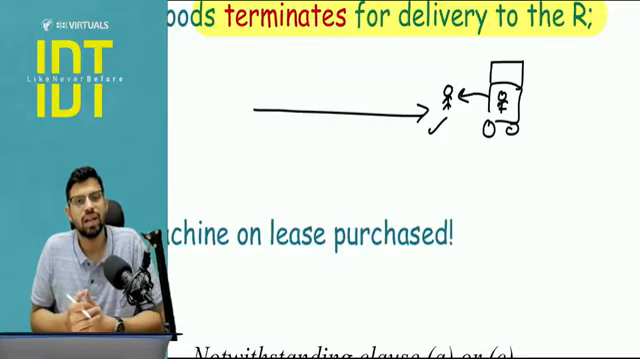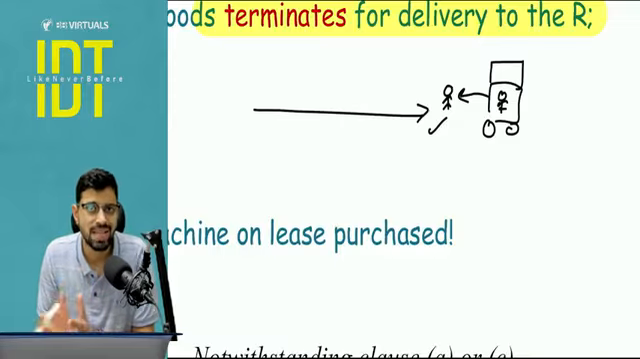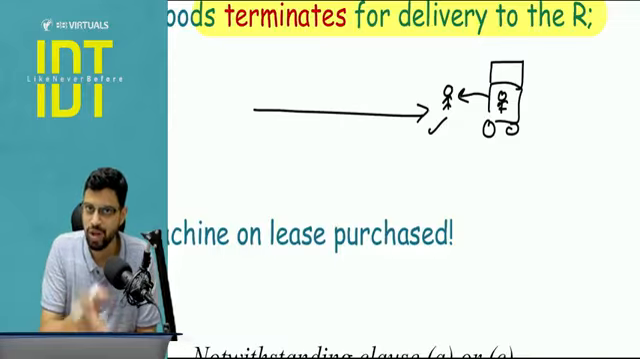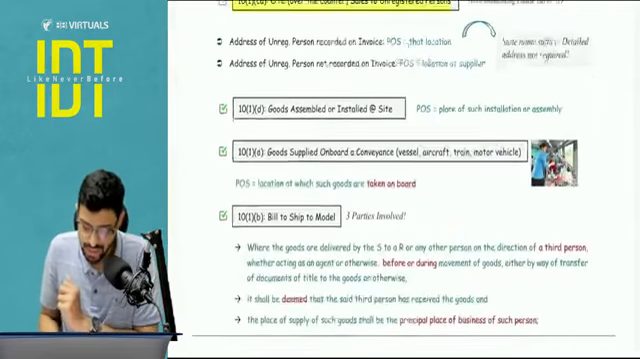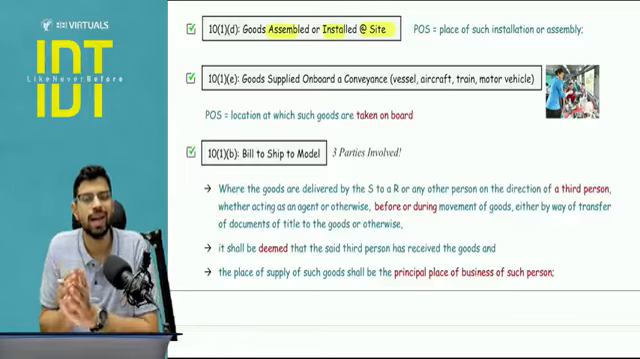What is the field factor here? The field factor is that the benefit of the goods is going to be utilized in my state. I'm going to go back to Maharashtra and I'm going to utilize the goods. Hence, that is the answer for 10(1)(CA). 10(1)(D) is goods are assembled or installed at a site. Let's say I'm in Maharashtra.